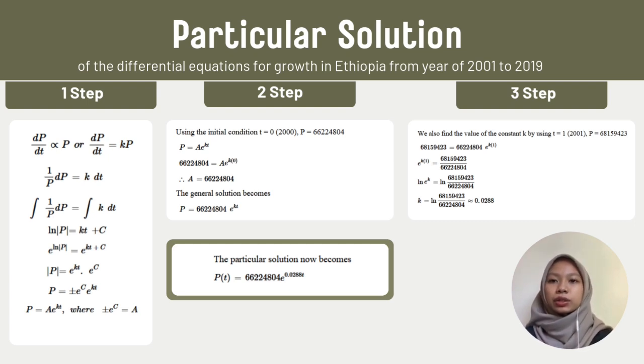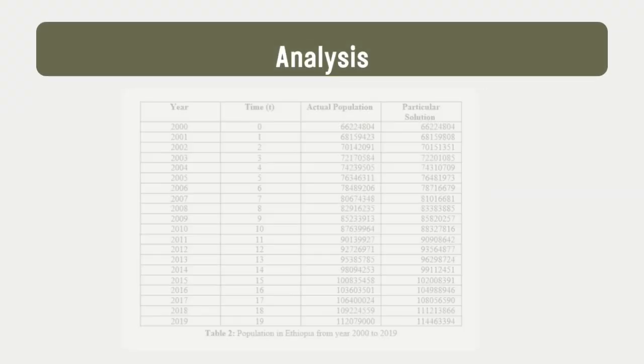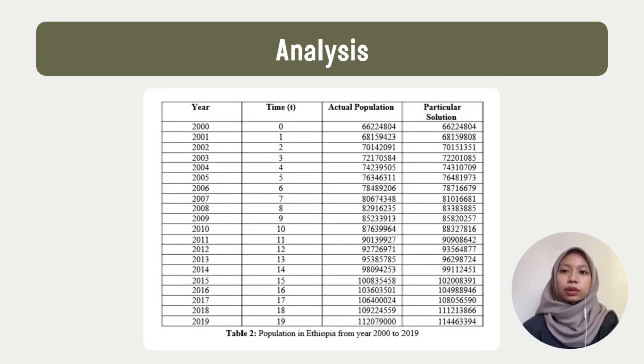The particular solution now becomes p = 66224804 e^(0.0288t).